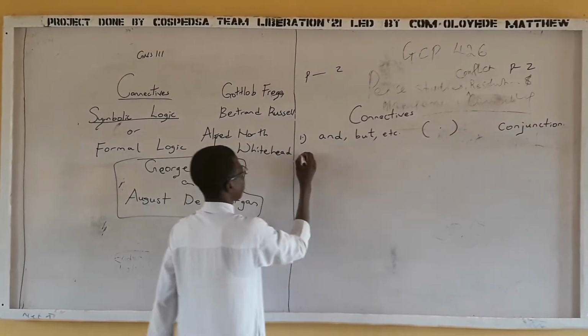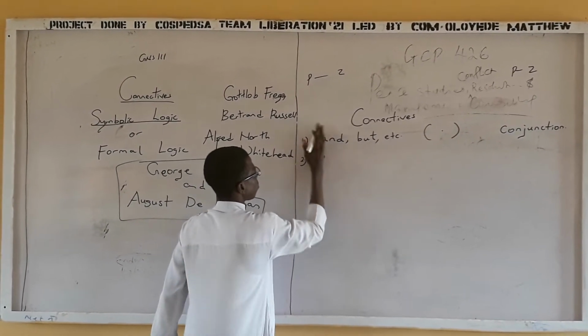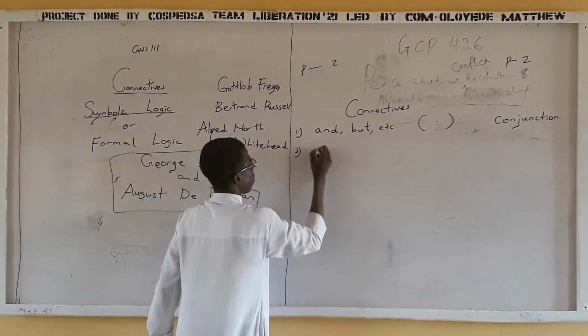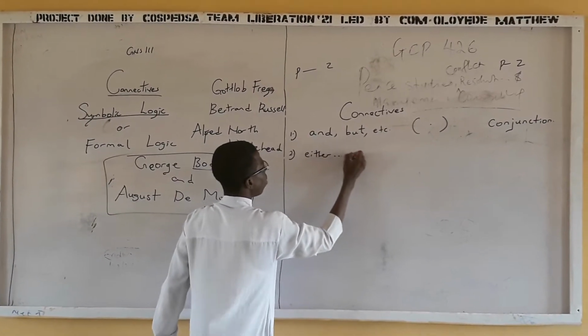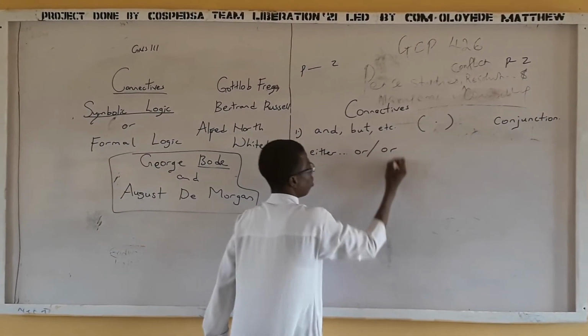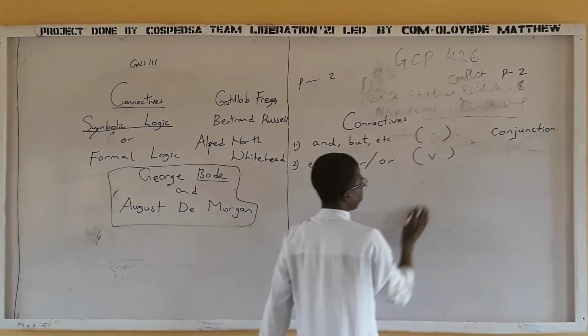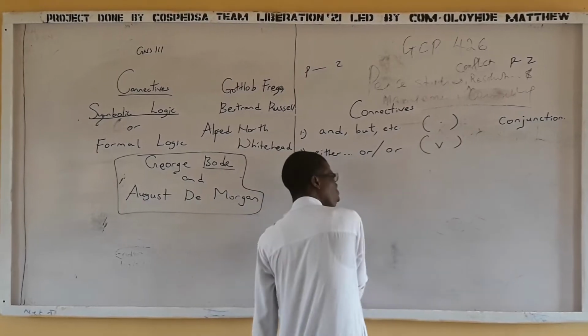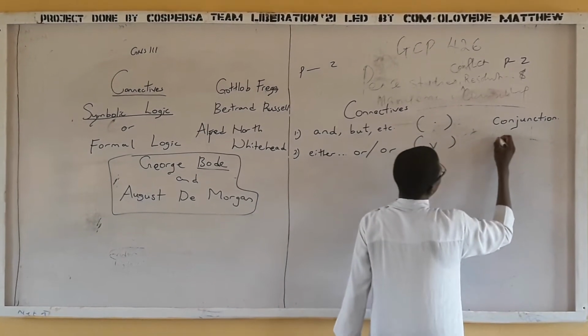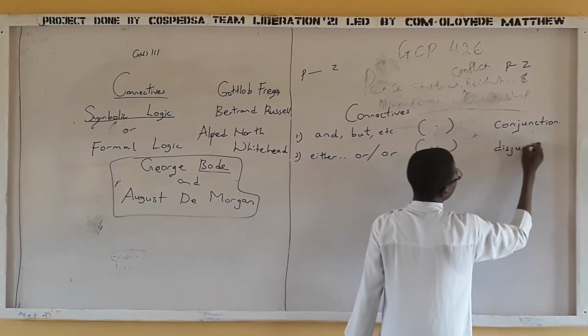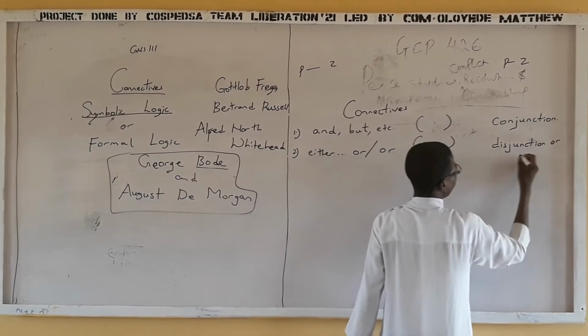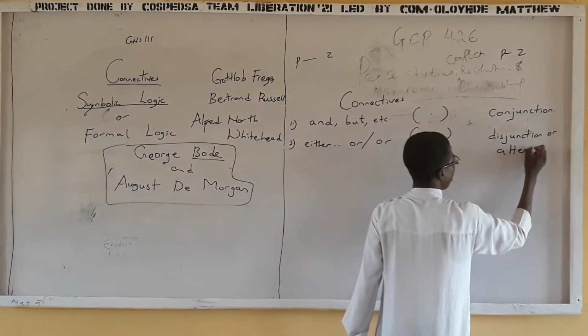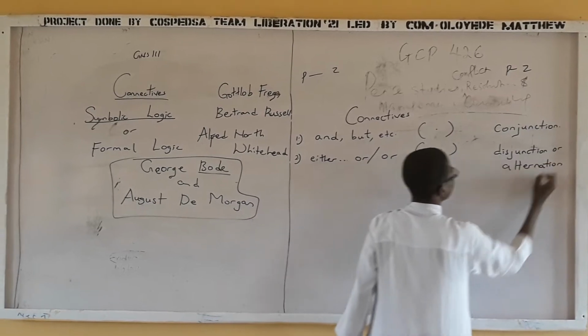Then we have another connective there. We have "or", and we use the wedge. Very simple, wedge. So if we use the wedge, then the compound statement will be called a disjunction or alternation. I'll tell you why in a moment.